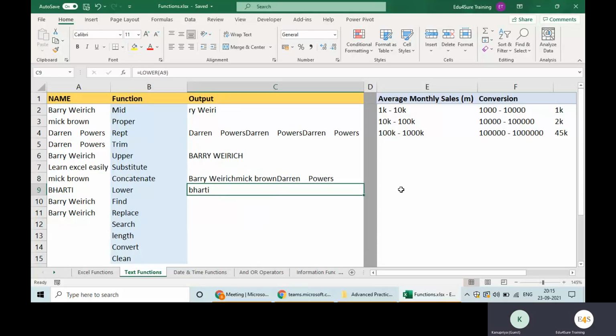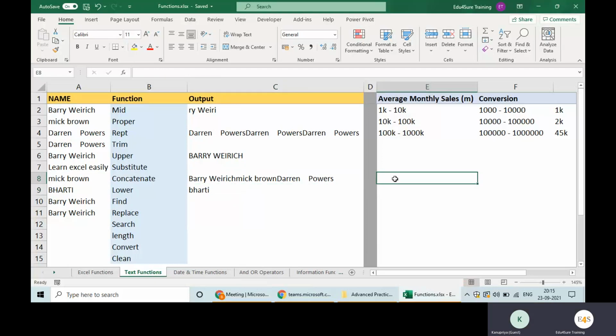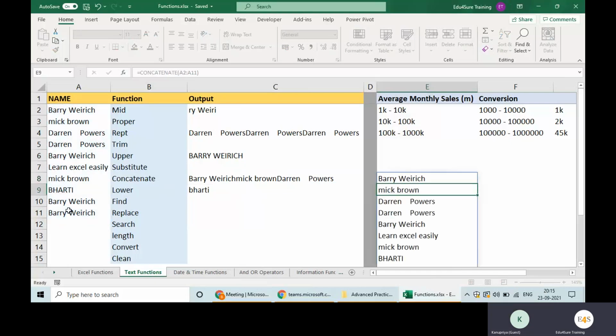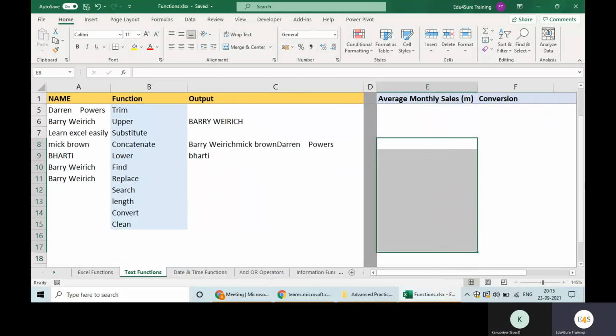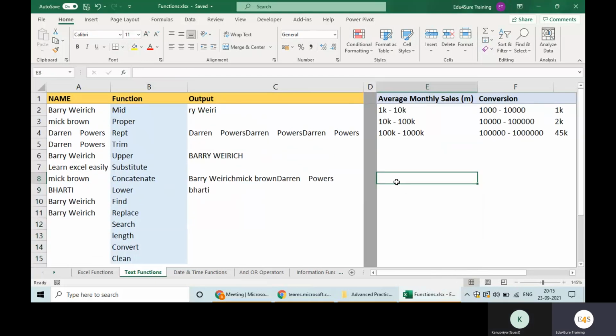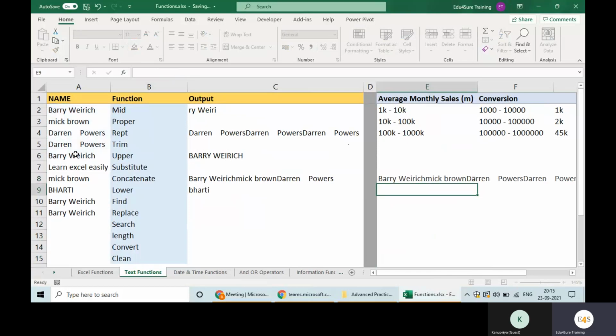But for example, now there is one query. If we need to concatenate like 10 values, will we select all the 10 values putting the comma manually? It's a headache, right? Can we select a range like this and it will do? No, it will not do. See what it is doing? So what is the solution? We have another function, equal to CONCAT. When instead of CONCATENATE we are using CONCAT, you can select values like this and it will add.